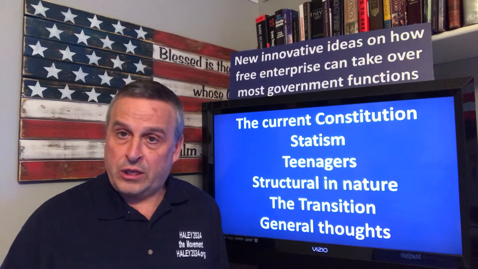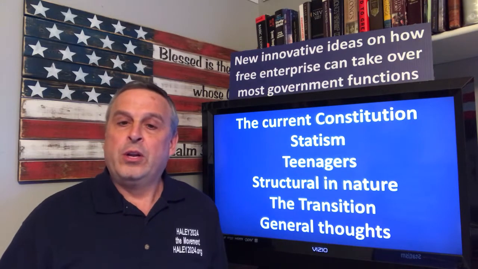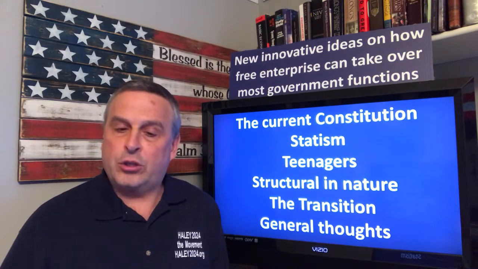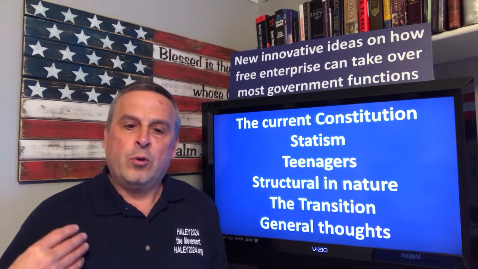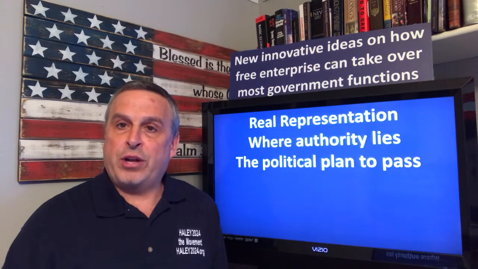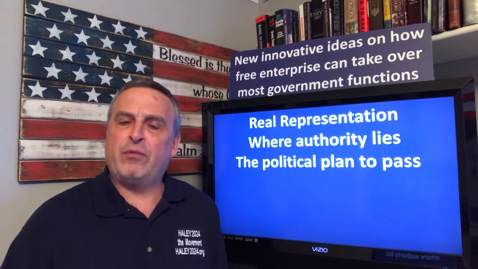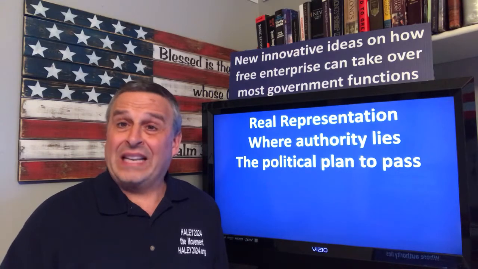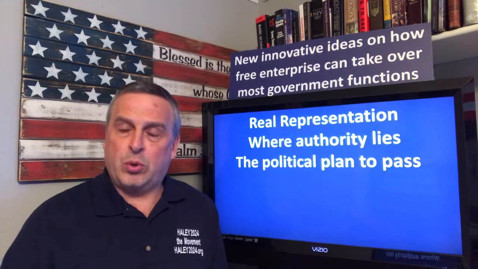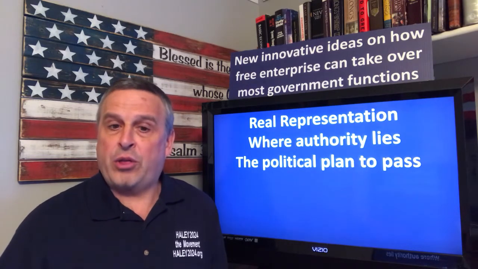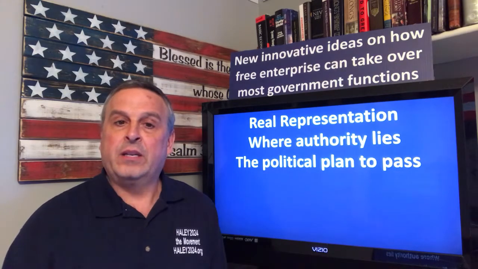We're going to talk about the current Constitution. I love the current Constitution, but we're just not abiding by it. And quite frankly, this one's better. We'll talk about statism, teenagers. We'll talk about how the whole Constitution is structural in nature. We'll talk about the transition, my general thoughts about the whole thing. We'll talk about rural representation, how this creates much better representation, where the authority lies, whether it's federal, state, or local, with the individual, within businesses. Where does the authority lie? The political plan to pass this amendment.